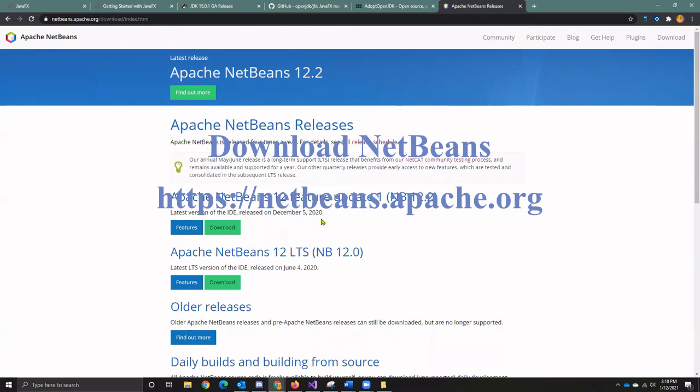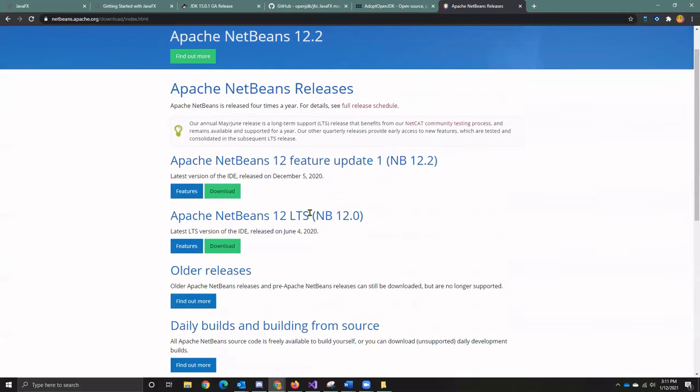So I want the latest version of the IDE. Wow, it's very recent, December 5th. Now, right here before that has a June 4th release, and it says it's the latest LTS. Well, what does that mean?